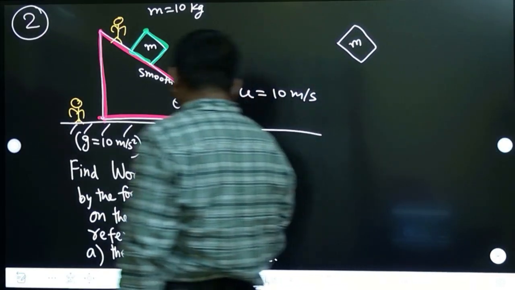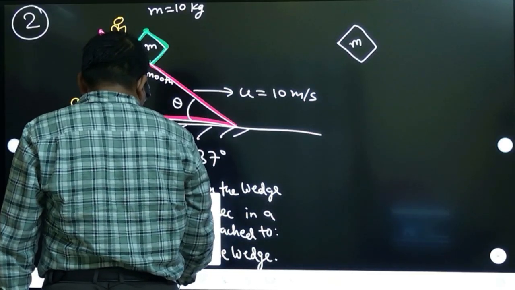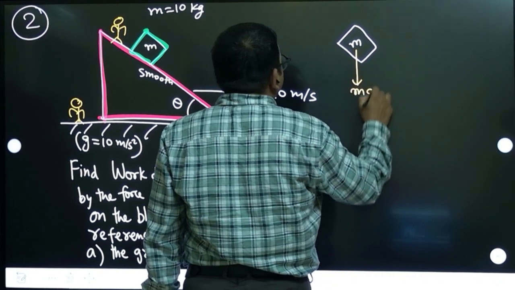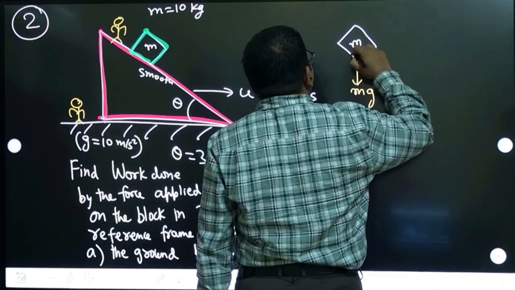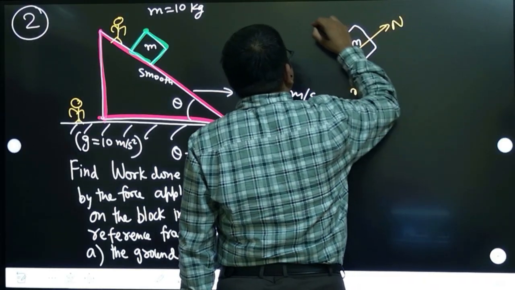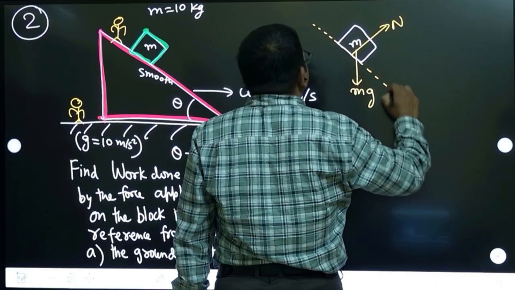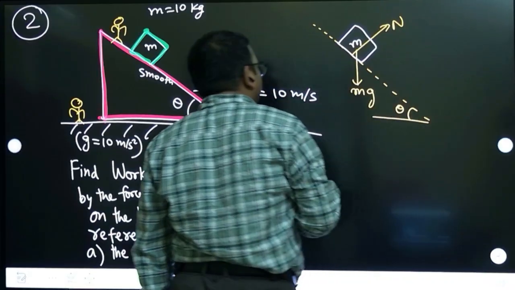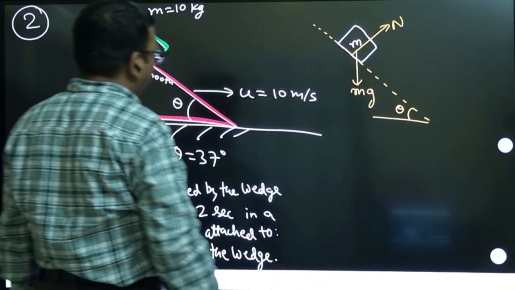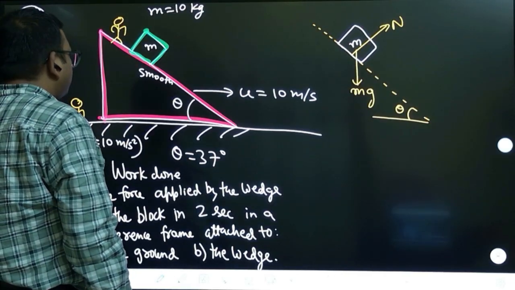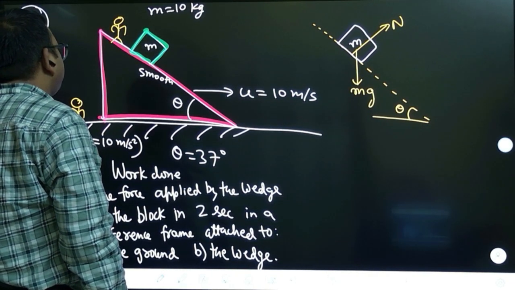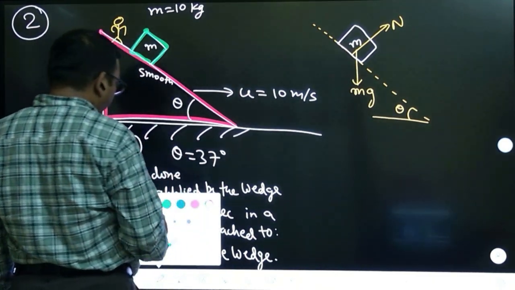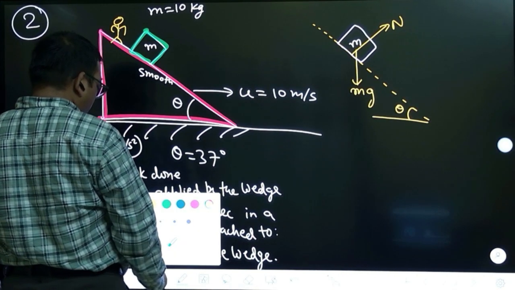The forces acting will be mg, and the normal force, which acts like this. This angle is already theta. So I want to calculate the normal. How do we calculate the normal?